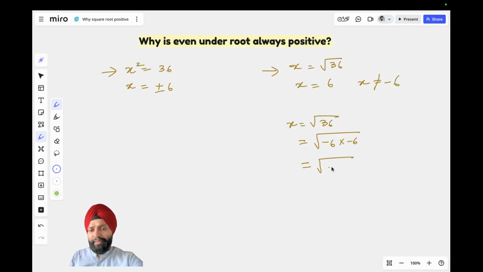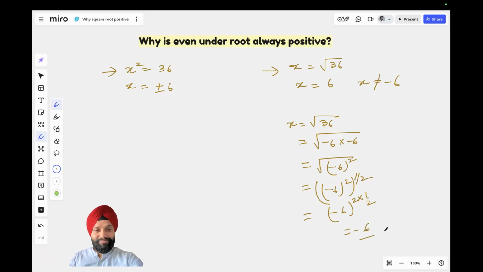So I can write it like this. And under root is basically half power, so this is power 1 by 2. So that is minus 6 raised to power 2 into 1 by 2. So that gives us minus 6. So they're arguing that, well, we can mathematically derive that x can be minus 6. So why are we saying that x can be only 6 and not minus 6?